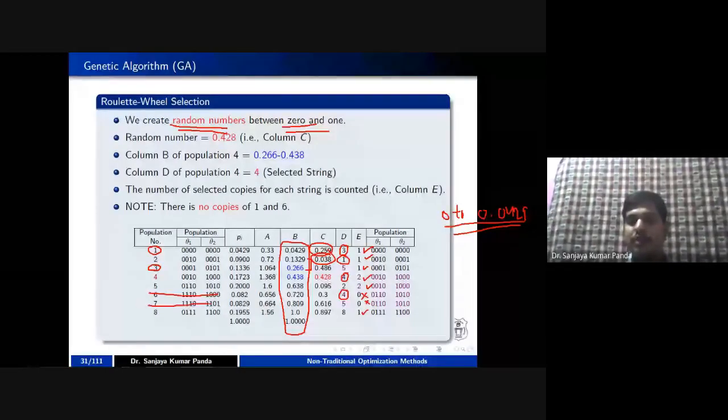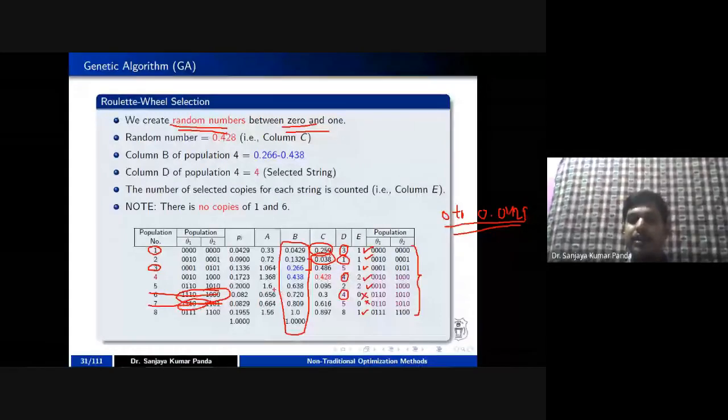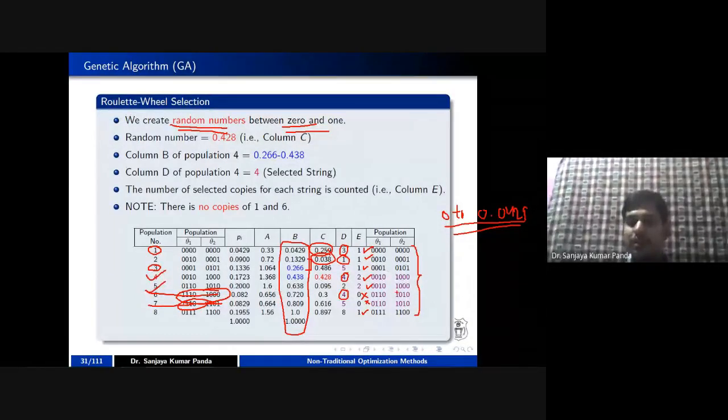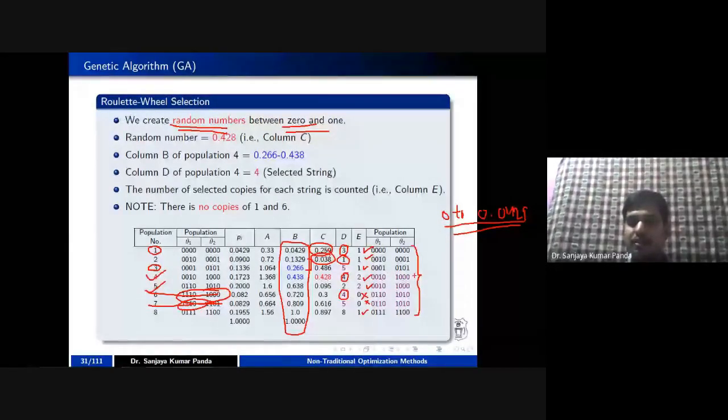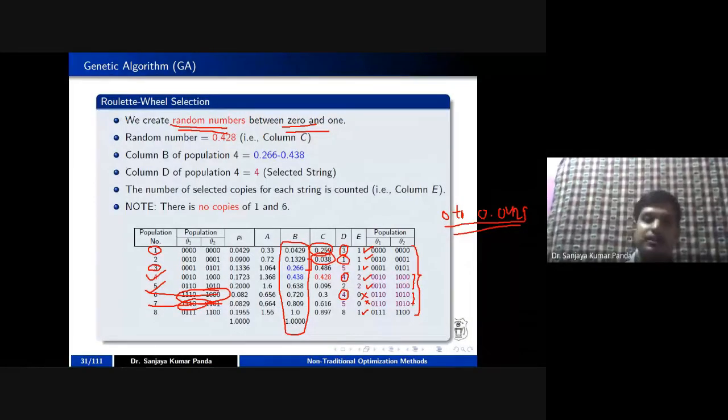In the final population that is selected, these two populations are not there, whereas population number 4 and number 5 are repeated twice in the new population. Is it okay?